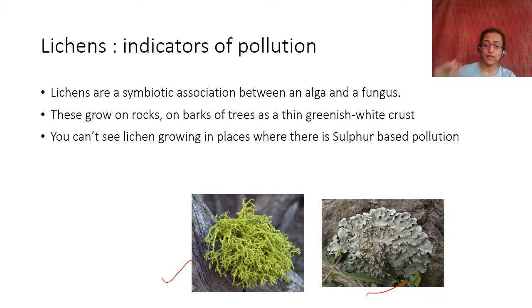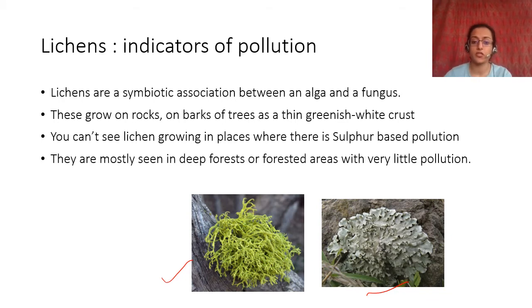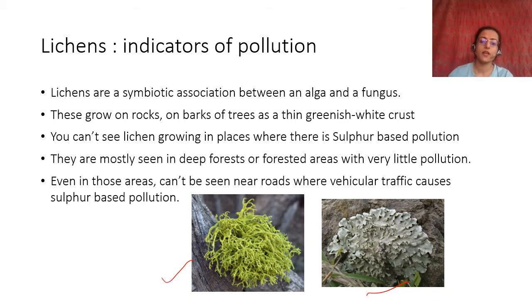It is found on the barks. It's very common inside jungles where there's no pollution, but where there is pollution, you will not be able to see lichen. Even on the roadsides of jungles, where there is traffic going through those roads, you will not see lichen, but deep inside you will find it. It is a bio indicator, especially of sulfur based pollution.